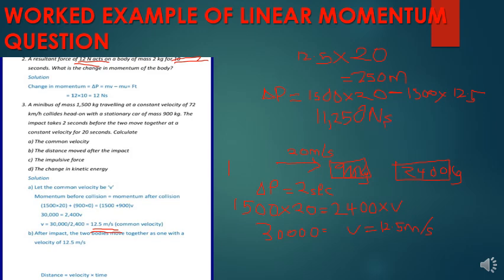The bus momentum changed by 11,250 newton seconds. So kwa vile tushapata change in momentum, tunaweza pata the force produced during the collision. The force produced during the collision is simply change in momentum divided by time, ambayo itakuwa 11,250 divided by 2, which is 5,625 newtons.